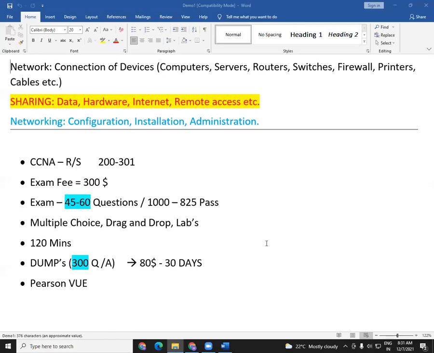So yesterday, remember, we started some basic things. We discussed some basic things like what is a computer network, what is the purpose of a computer network, and how to build and make a computer network. These are the three basic things we have seen in our previous session.